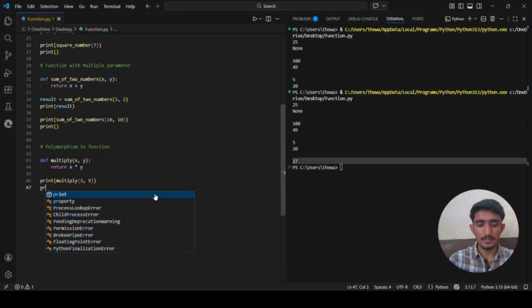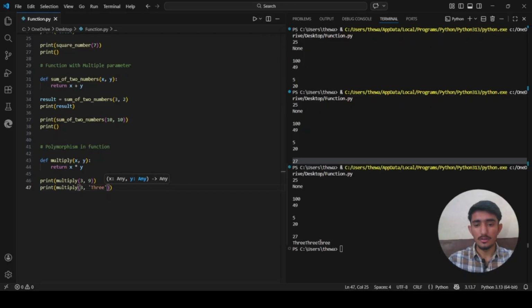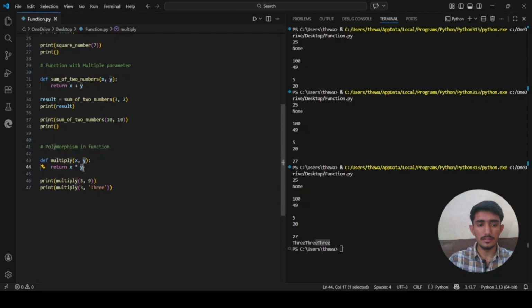Now what happens if we say multiply, and we give the first argument as 3, comma, another argument, which we write in quotes so we know that it is string data, let's say 3. When we run it, you will see that 3 prints out 3 times, because x is multiplying into y.